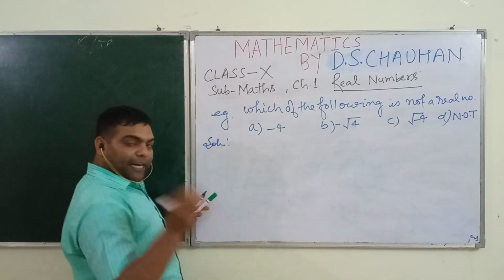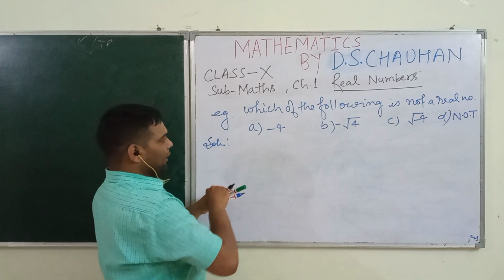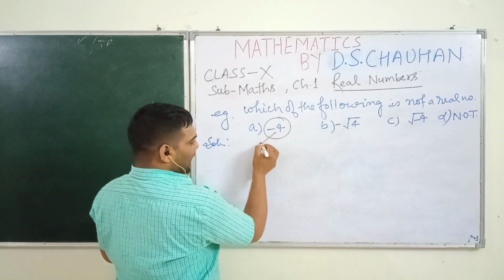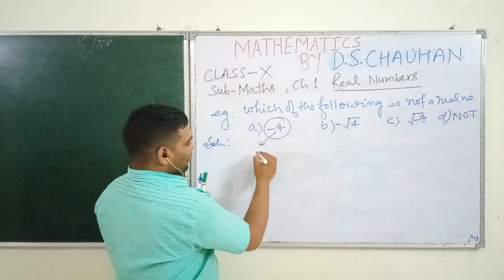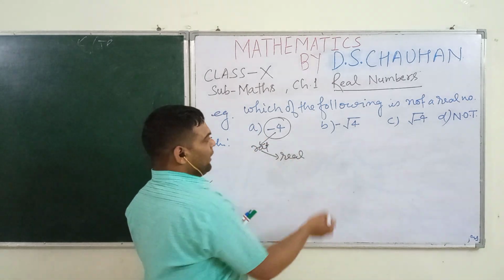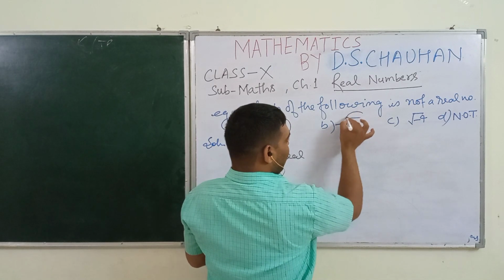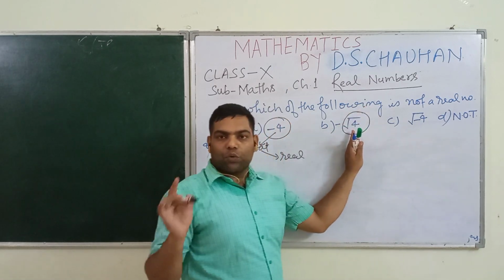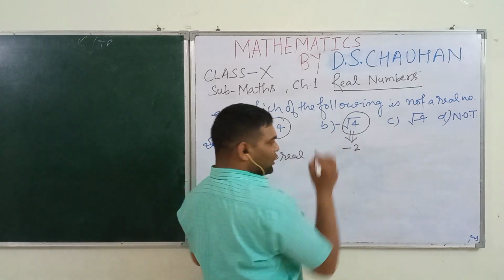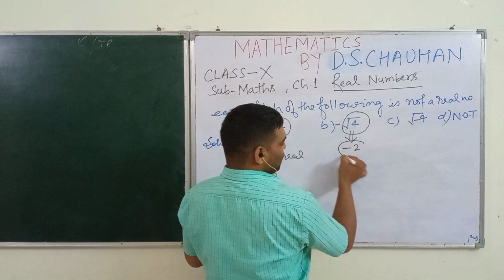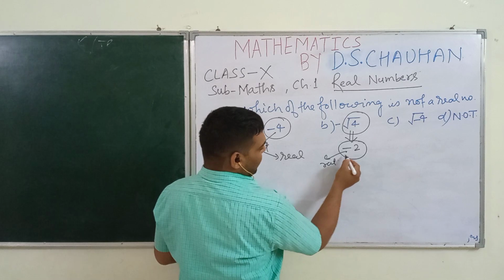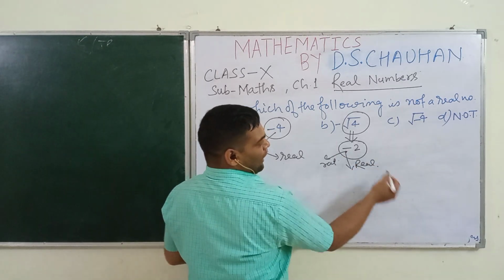If you check option A, this is -4, a negative integer, and you know all integers are rational, so this is rational, and being rational it will be real. Here we can find the square root of 4. Square root of 4 is 2, so after simplifying you will get -2, and you know -2 is a negative integer, so it is a rational number, and being rational it will be real.